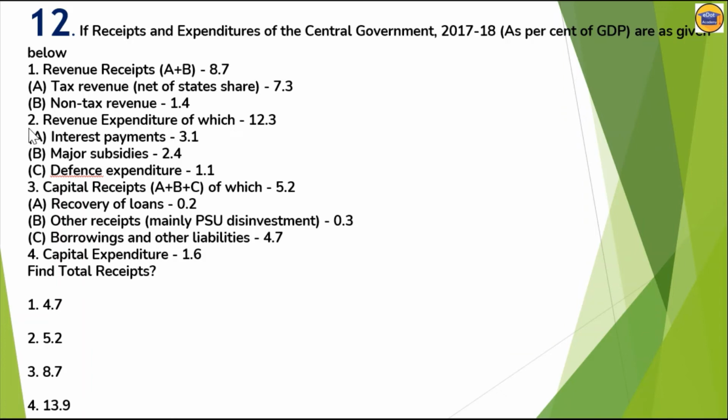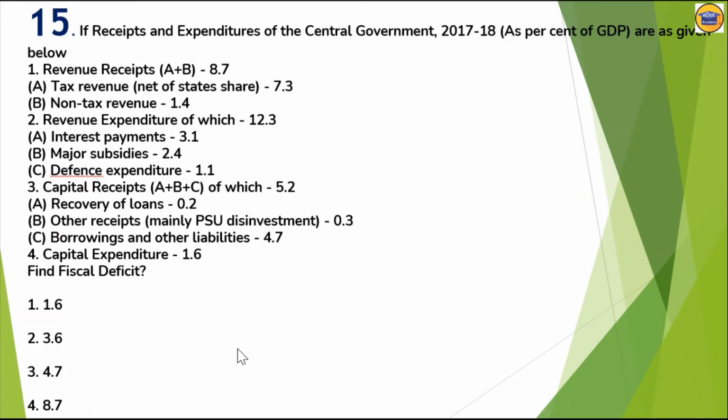Second, revenue expenditure, again broken into three parts: interest payment, major subsidies, defense expenditure. Capital receipt, 5.2, they have broken into these parts. And fourth is the capital expenditure.